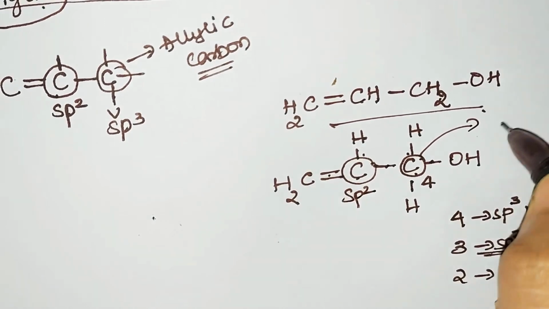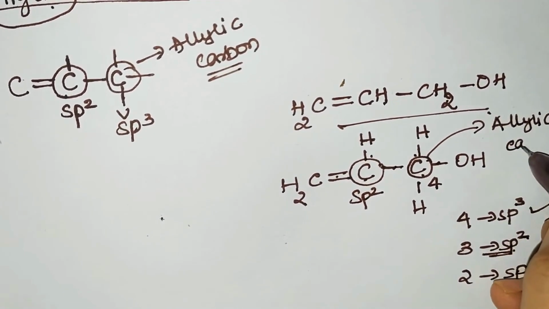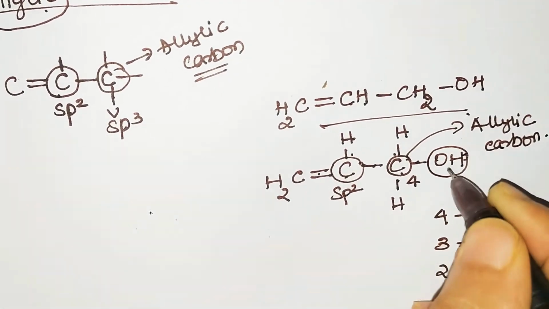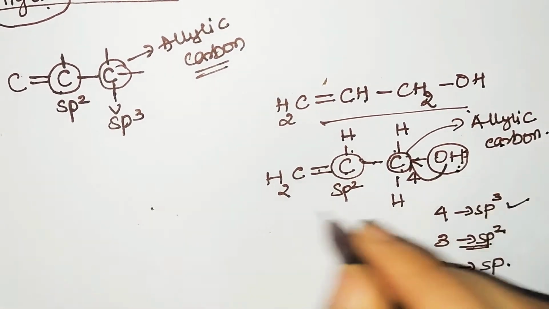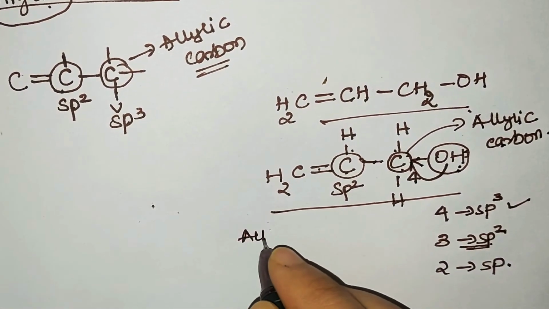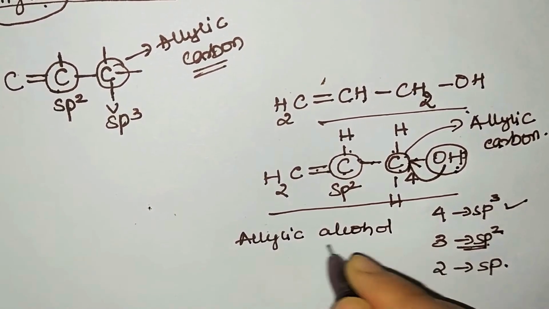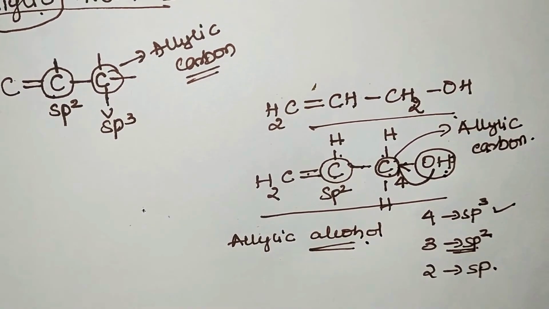So what do we observe here? sp3 hybridized carbon atom present next to sp2, so it is allylic carbon. And since OH group is attached to allylic carbon atom, we call it as what? Allylic alcohol. So we call such alcohols as allylic alcohol, in which OH group is attached to sp3 hybridized carbon atom present next to sp2 hybridized carbon atom.